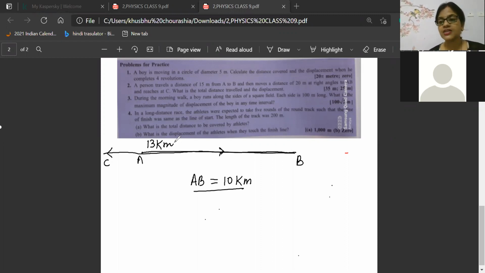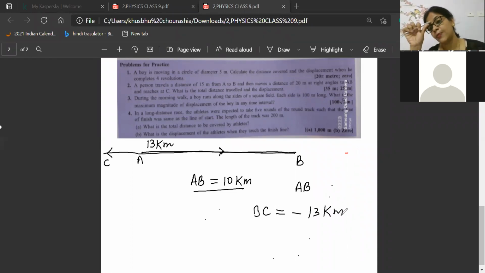13 kilometers. Because since I am following the same path, when AB is positive, very good, Vishal, it will be minus 3 kilometers. Why will it be minus 3 kilometers, beta? Because I went on the same path, but in the opposite direction. Very good. It is minus 3 kilometers. Everyone is writing minus 3 kilometers. Why? Because now I am going from B to C, and B to C will be negative 13 kilometers, because I am going in the opposite direction.